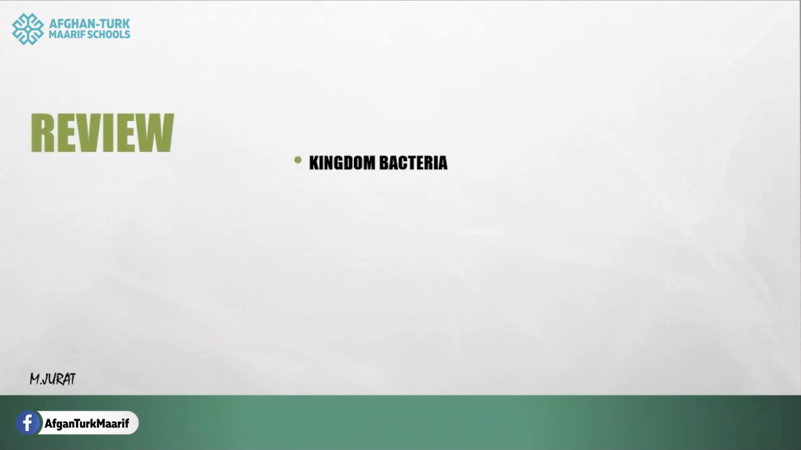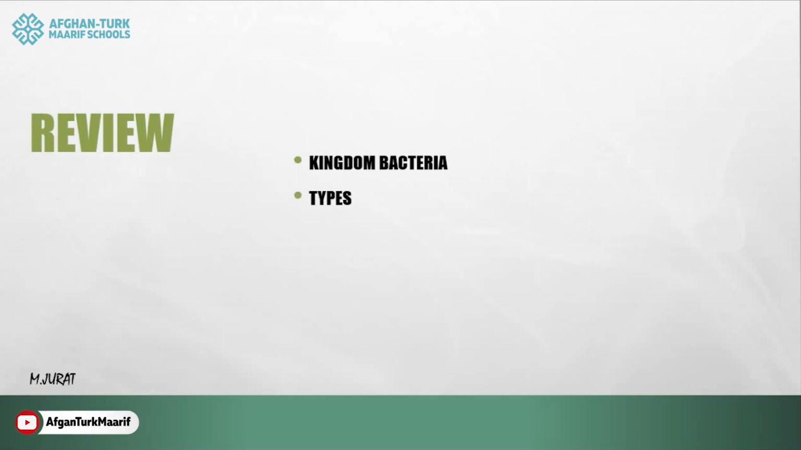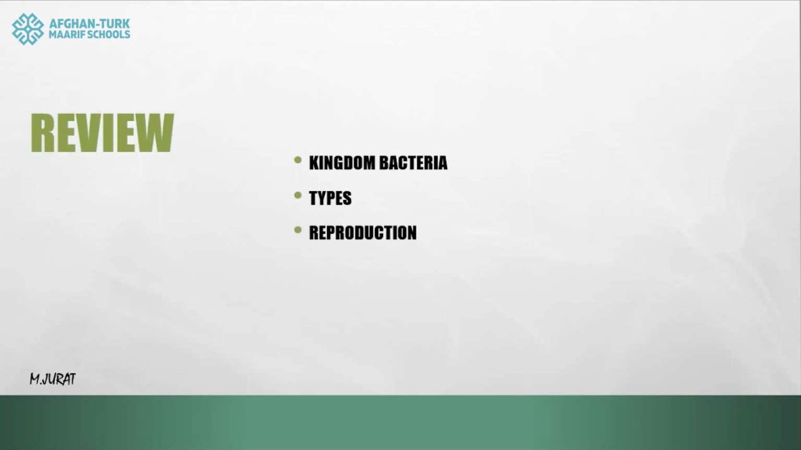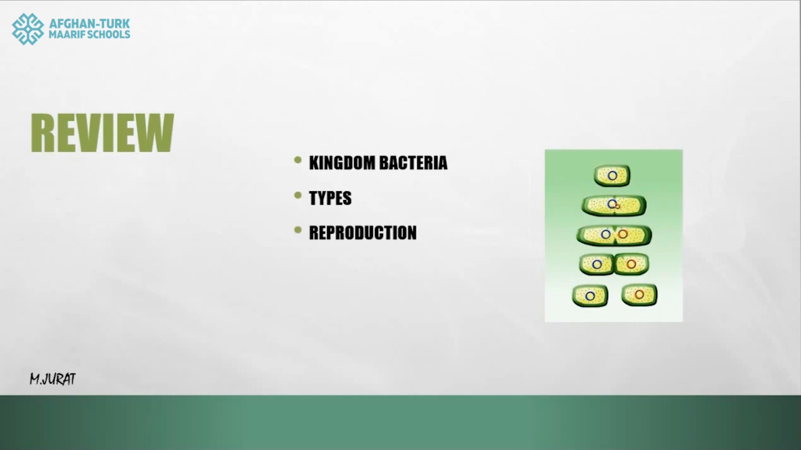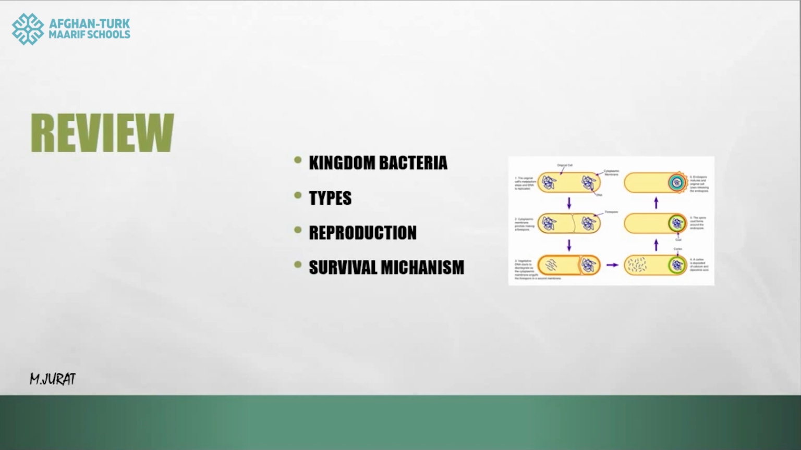If you remember, we said that they are unicellular prokaryotic organisms, and also we said that according to their shape we can divide them into 5 groups. It means according to their shapes they have 5 types. Then we said they reproduce by means of binary fission, and as their survival mechanism they have endospore formation.